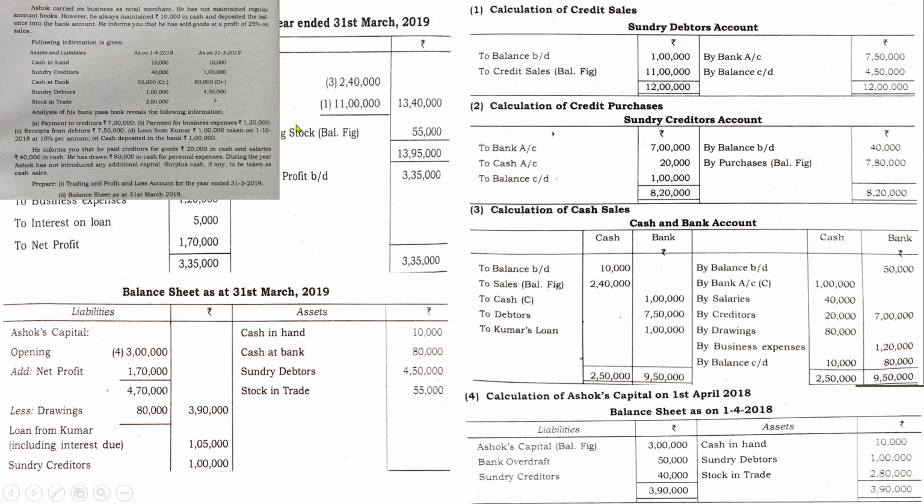And go through all the details again, whether we have recorded all the transactions and balances in the respective sides. If everything is written, take the total of both sides. If you are getting the same amount, your computation was right. If there is any difference, identify the mistake which you have made while preparing any of the accounts or any of the statements.